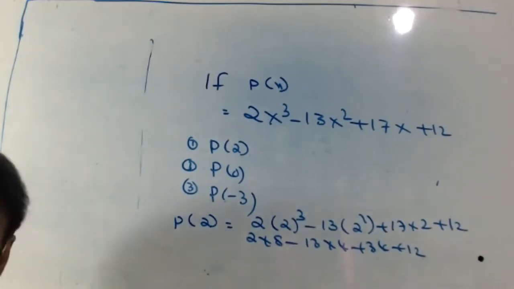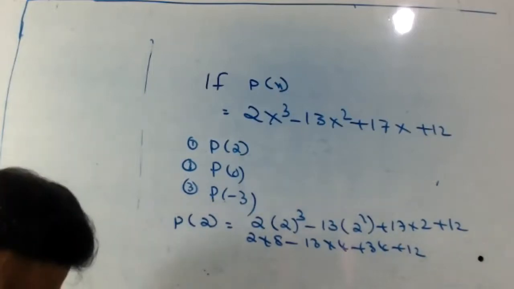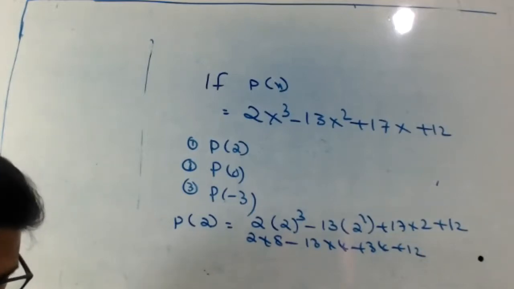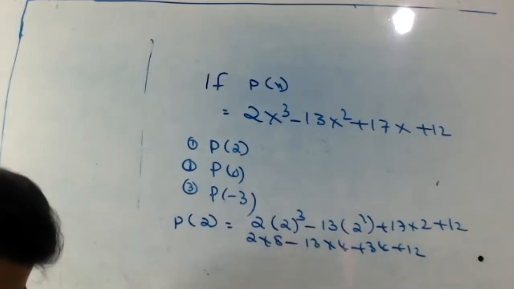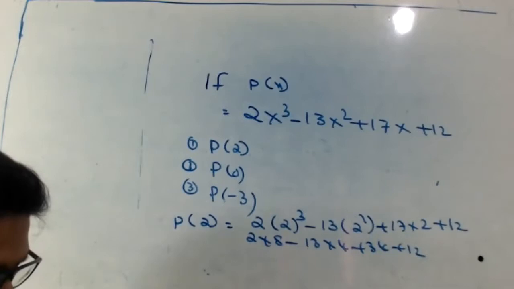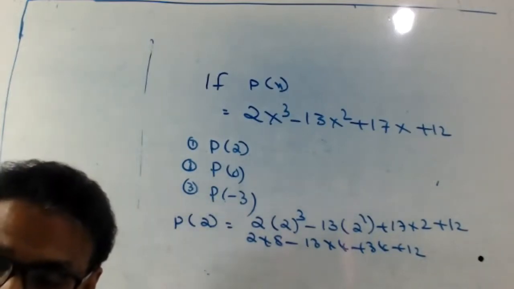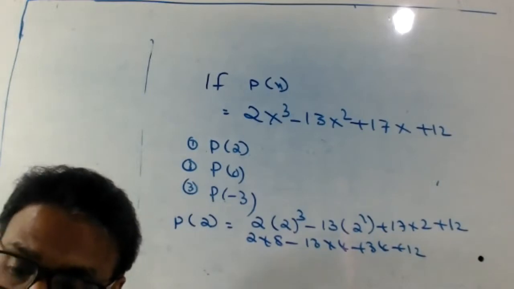Okay, so next question, right? If f of x equal to... what about the third one?